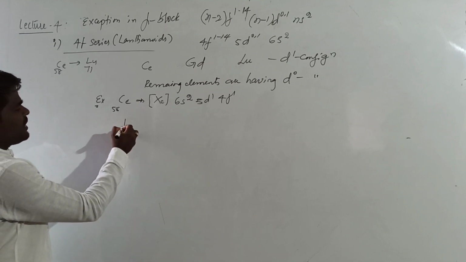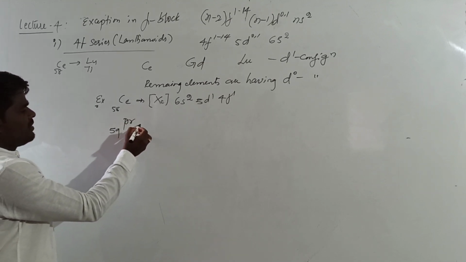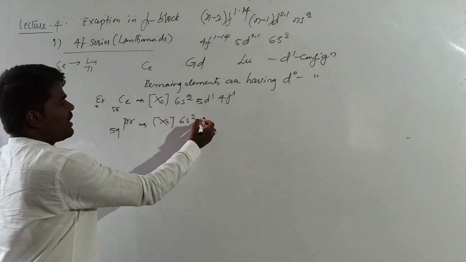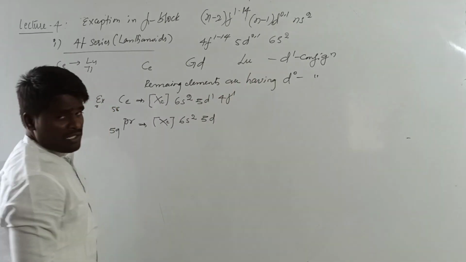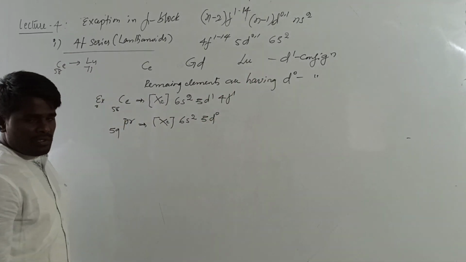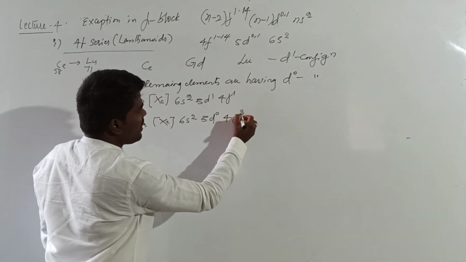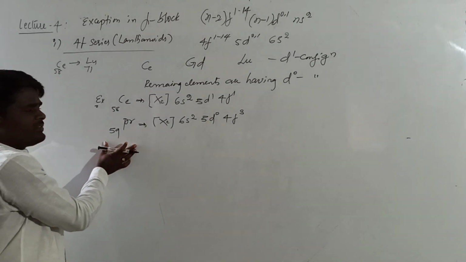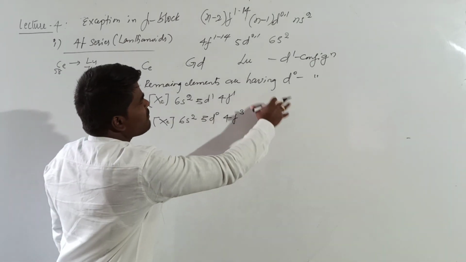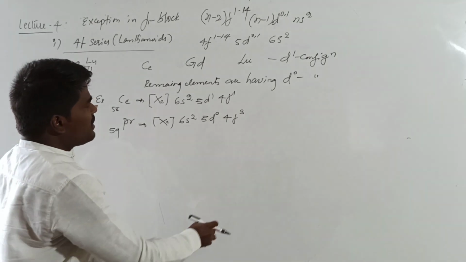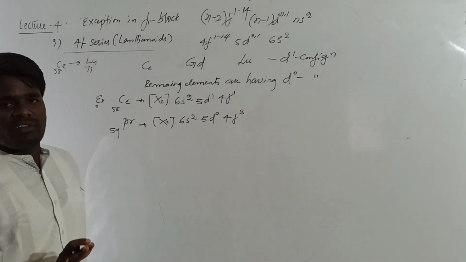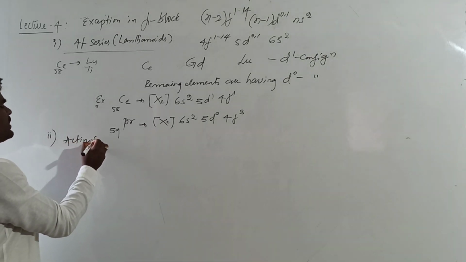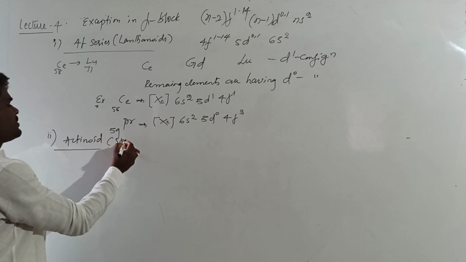Suppose you are writing the next element, praseodymium, which is 59, what will it become? Xenon 6s2. This will be fixed. And it comes under the remaining elements. What has it to be? 5d0. And the remaining electrons will go to the f orbital. Is that clear? 54 plus 5 will become 59. This is how you can write the electronic configuration of all the elements of the lanthanides if you remember these d1 and d0 configurations.